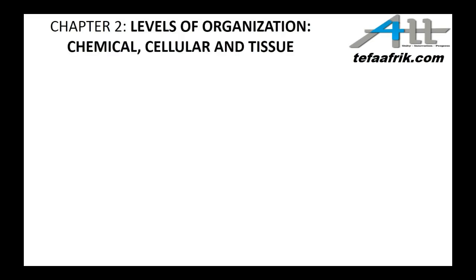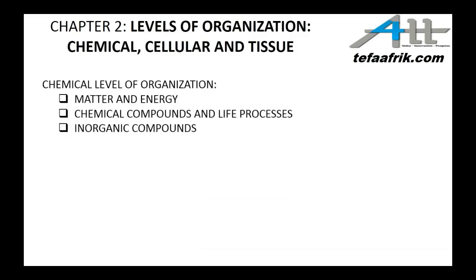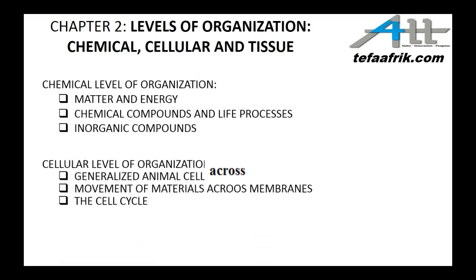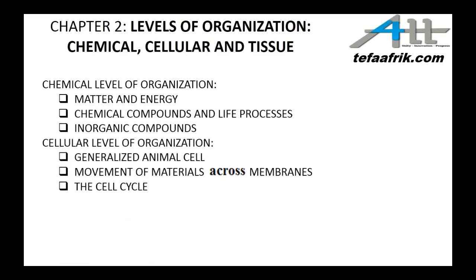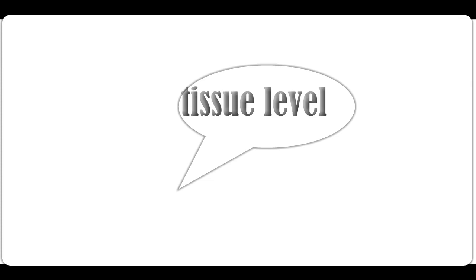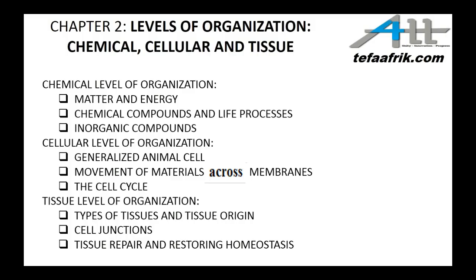At the level of organization, we will look at the chemical level, where we'll talk of matter and energy. We'll talk of chemical compounds and life processes. We'll talk of inorganic compounds. At the cellular level of organization, we will look at a generalized animal cell. We'll look at movement of materials across membranes and the cell cycle. At the tissue level, cell junctions, tissue repairs and restoring homeostasis.